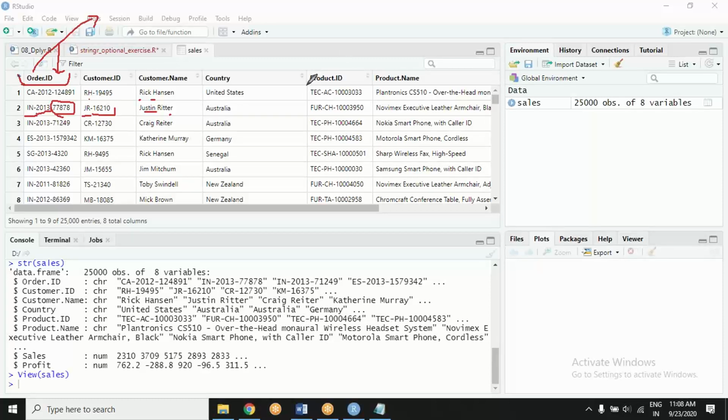Then there is product ID. I say it umpteen number of times: when you receive data, have a look at the data first. Being inquisitive is the number one property of an analyst. You should get curious about each and everything. When I see product ID, let's see what this is talking about.